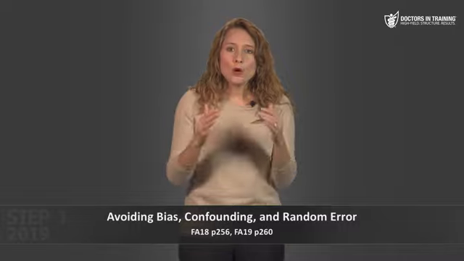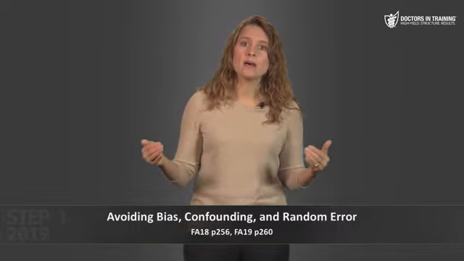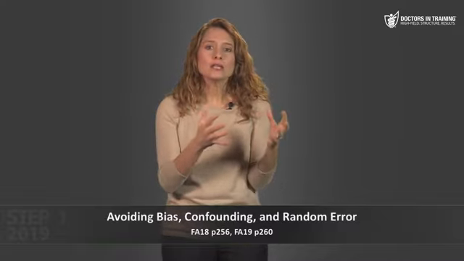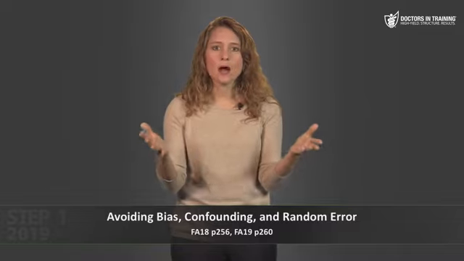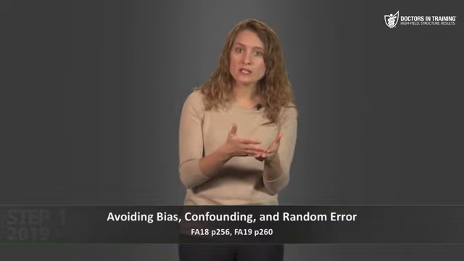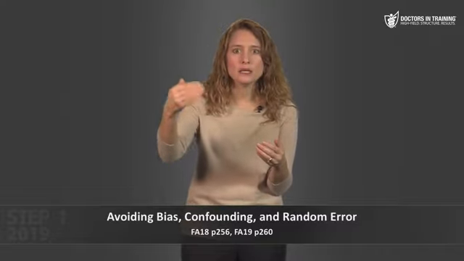So now that we know about bias, confounding, and random error, what can we try to do to prevent them? Well, these errors at some level are inevitable. There's no perfect study out there, but there are ways that investigators can reduce these errors in their studies and thereby increase the validity of the study.